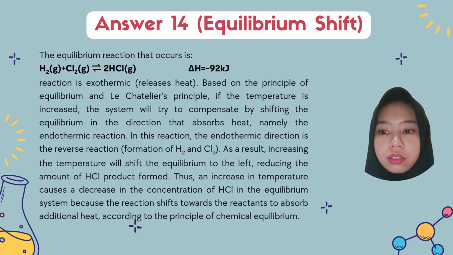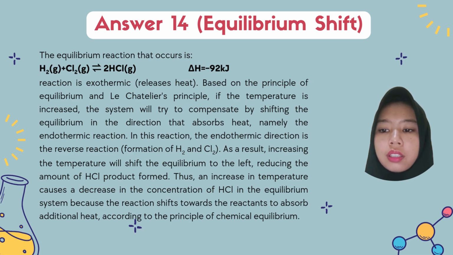As a result, increasing the temperature will shift the equilibrium to the left, reducing the amount of HCl product.